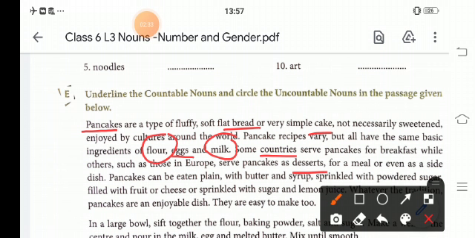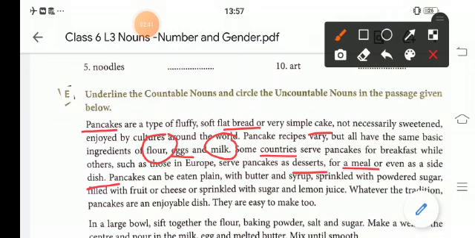For a meal or even as a side dish. Pancakes can be eaten plain with butter and syrup, sprinkled with powdered sugar, filled with fruit or cheese, or sprinkled with sugar and lemon juice.